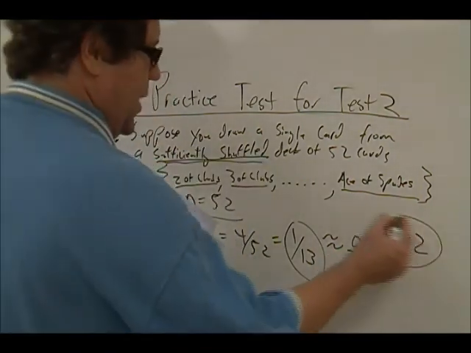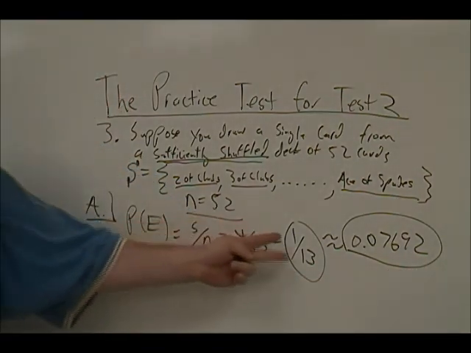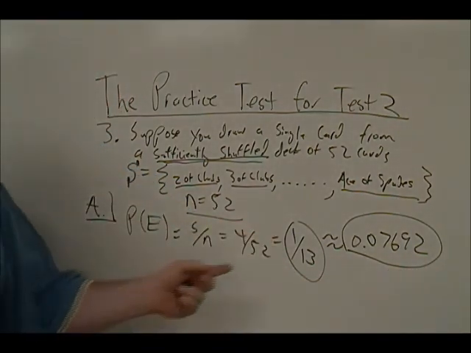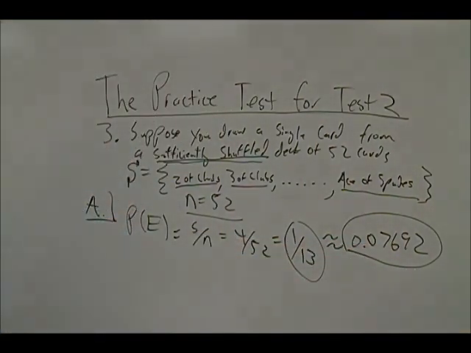So that's the answer written as a decimal rounded to 4 significant figures. So you could either write 1 over 13 as your answer for part A or 0.07692. Either one of those would be an acceptable answer for part A.